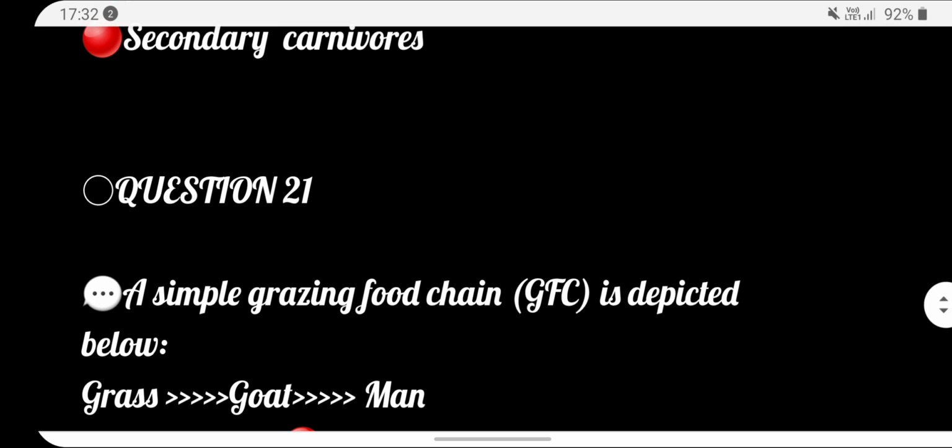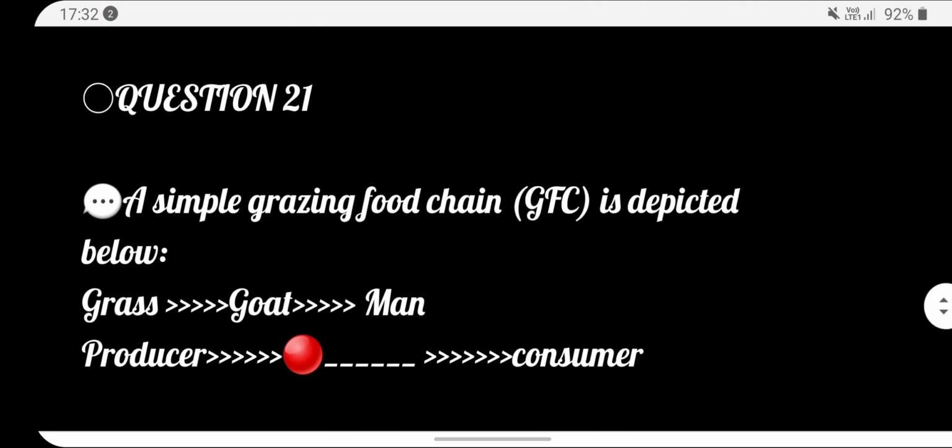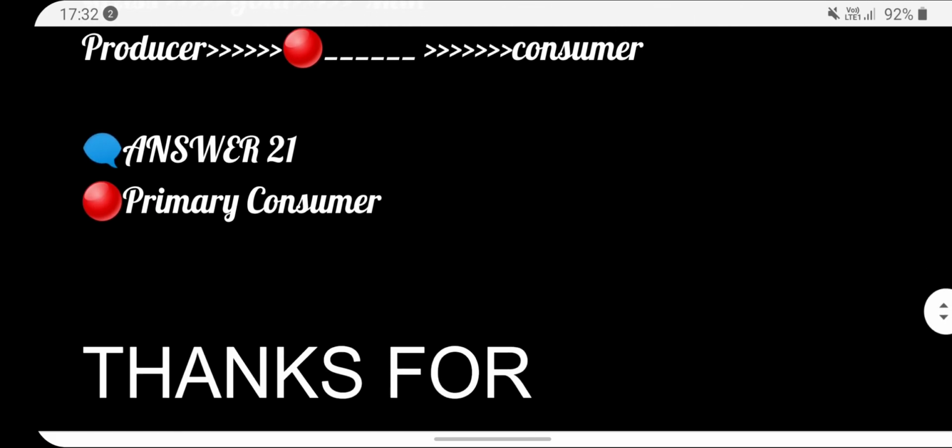Next, a single grazing food chain is depicted below. Grass, goat, man. Producer, dash, consumer. Answer primary consumers.